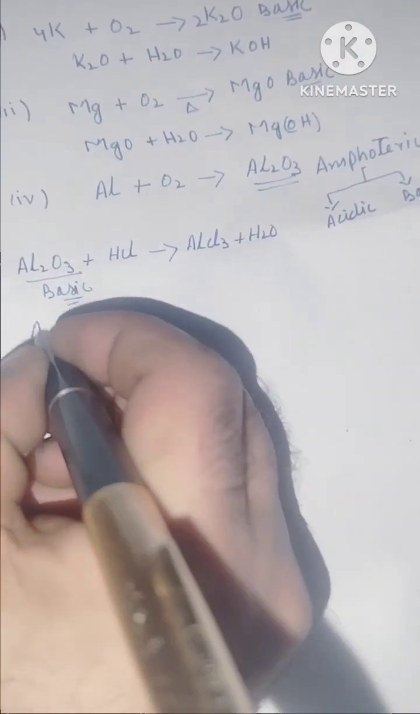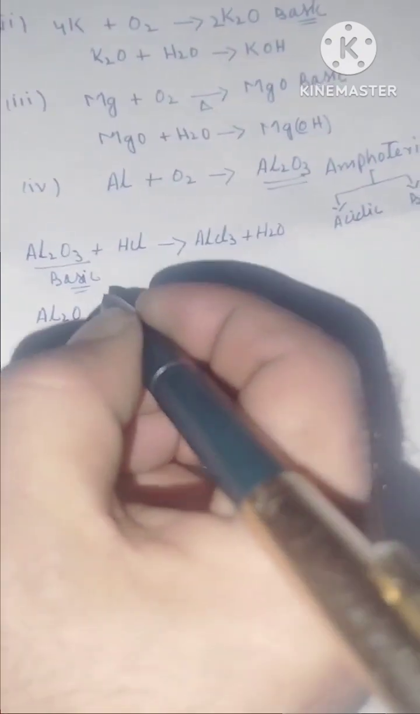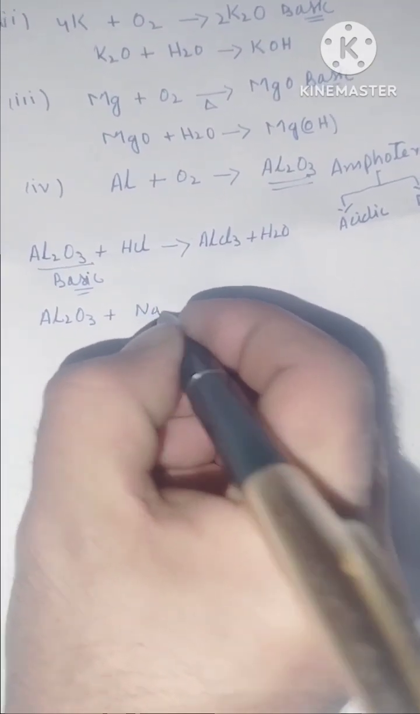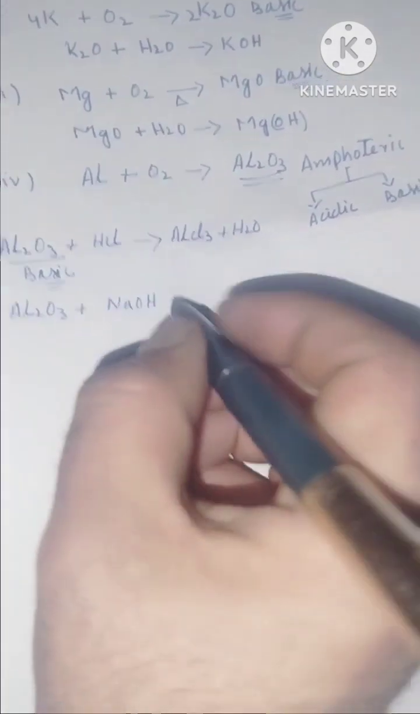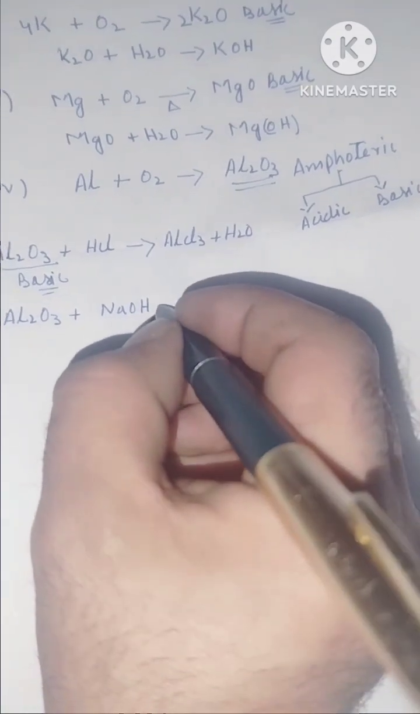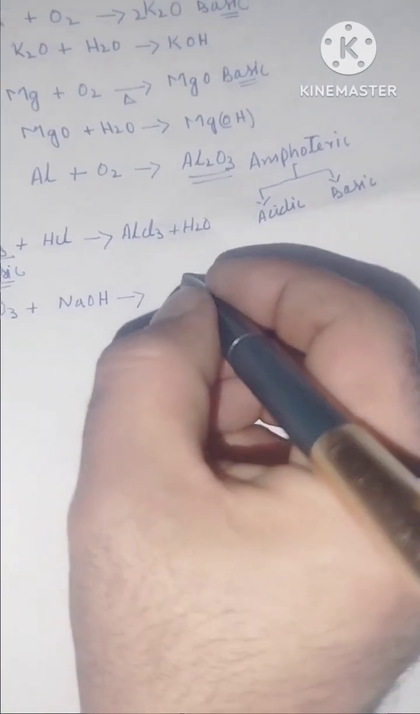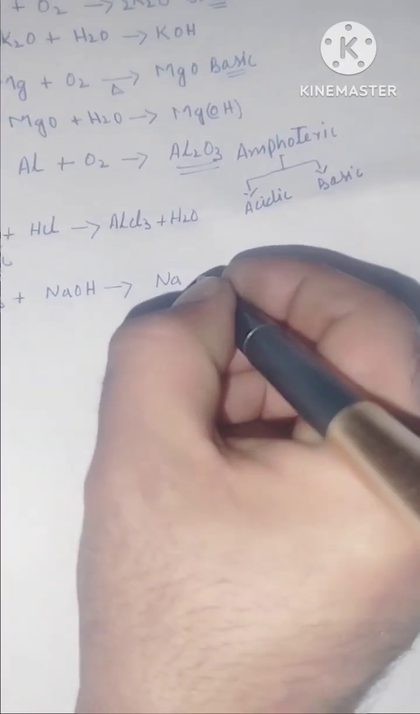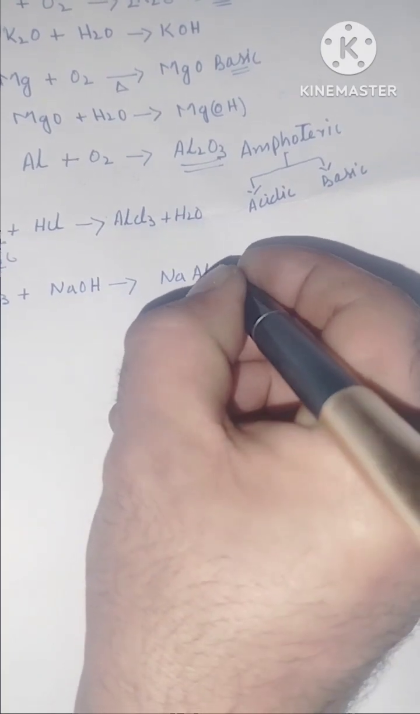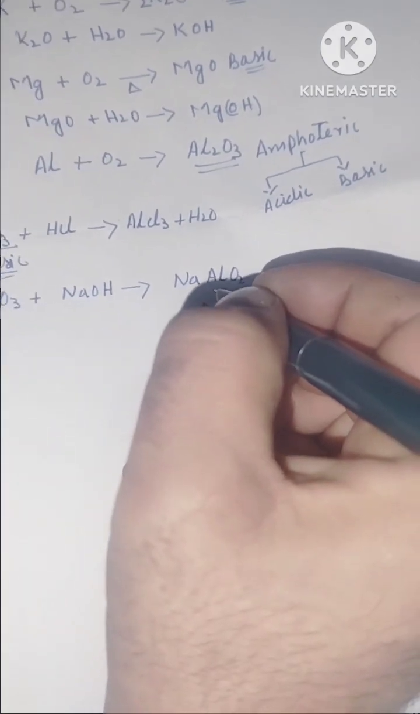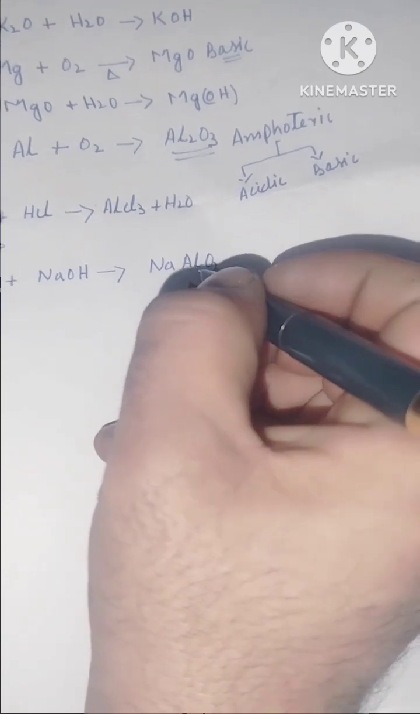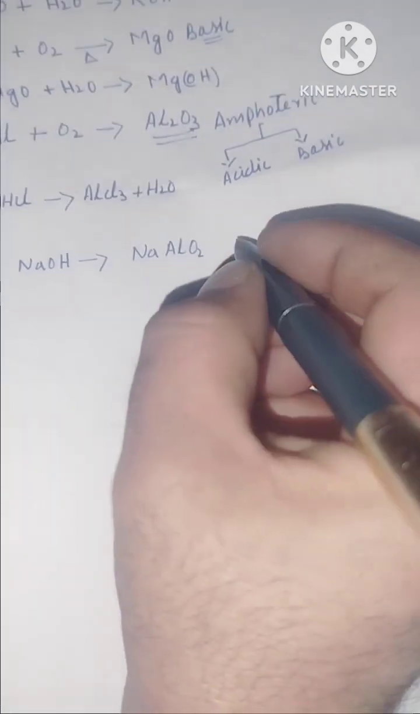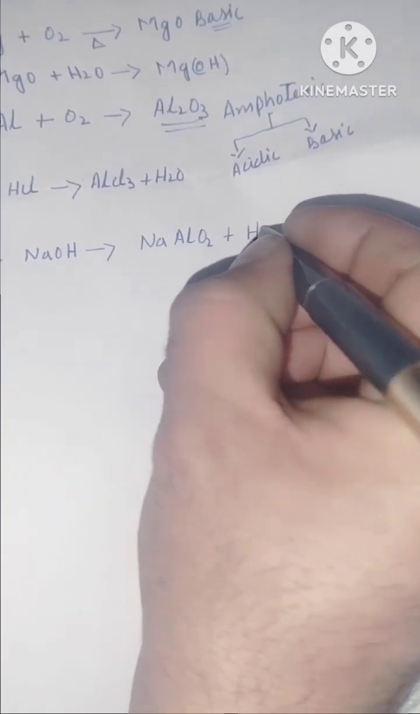Now we will take this aluminum oxide and treat it with a base, say for example, sodium hydroxide. When aluminum oxide is treated with sodium hydroxide, it forms a salt, that is NaAlO2. This salt is called sodium aluminate, and it forms water.